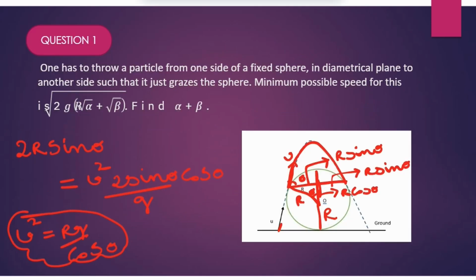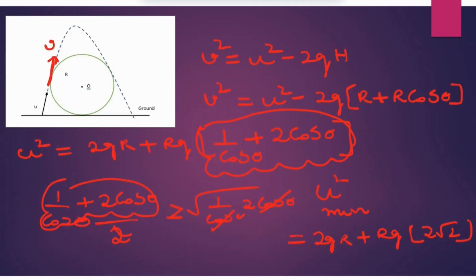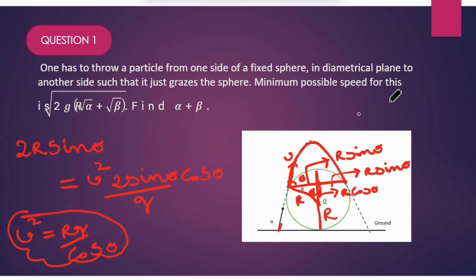Let's go back to the first question. They are giving root 2gr. They have taken root 2gr common. Let's also take root 2gr common. So u is equal to root of, if I take 2gr common, we are gonna have 1 plus root 2. So the value of alpha is nothing but 1 and the value of beta is nothing but root 2. Or beta is also equal to 2 because they said beta is equal to root times of something, right? So we got the value of alpha plus beta. Now, what will be the value of alpha plus beta? 1 plus 2, that is nothing but 3.